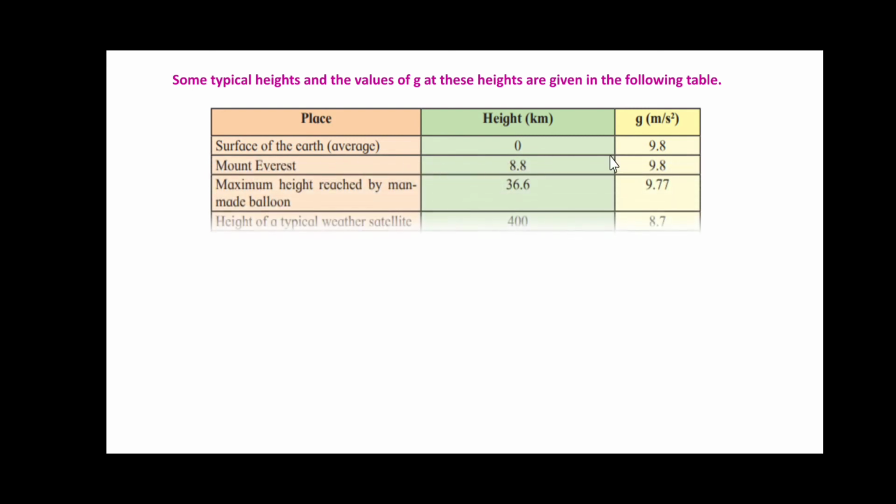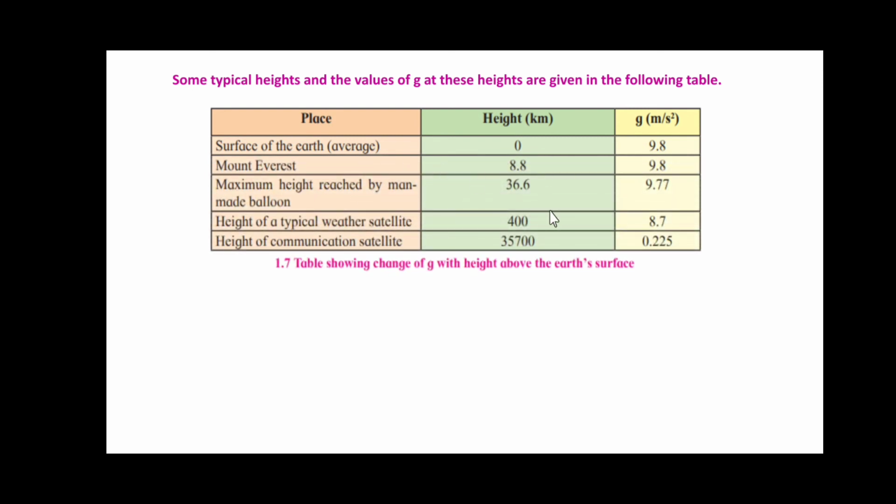Surface of the Earth, height 0, g is 9.8 meter per second square. Mount Everest, 8.8 kilometer height, and g is 9.8 meter per second square. Maximum height reached by a man-made balloon, 36.6 kilometer, and g value 9.77. Height of a typical weather satellite, that is 400 kilometer, 8.7 meter per second square, and height of a communication satellite is 35,700 kilometer, and the value of g is 0.225 meter per second square.